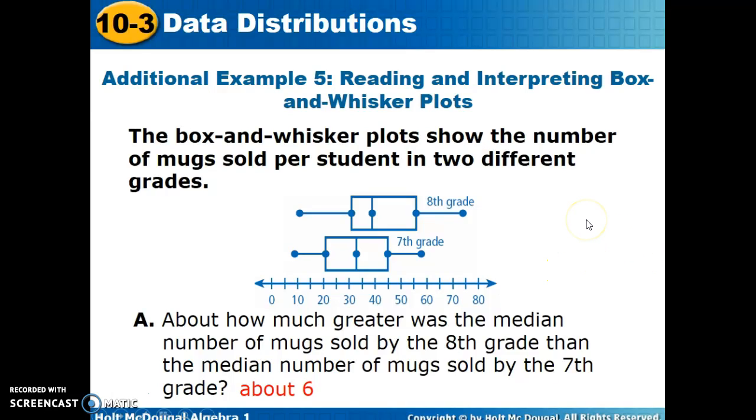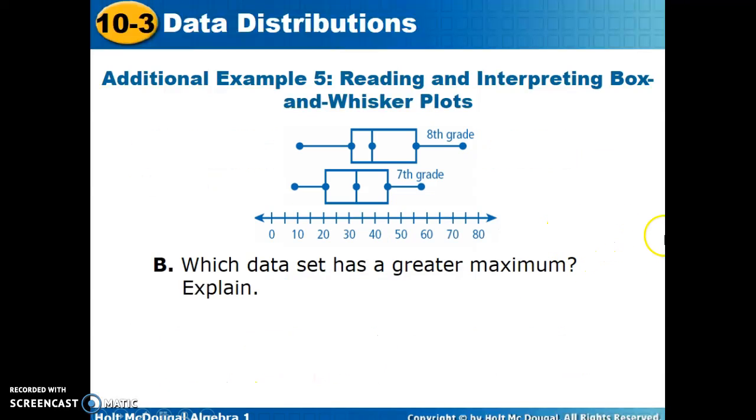So the box and whisker plots show the number of mugs sold per student in 2 different grades. So we're going to read and interpret this box and whisker plot. So we're looking at the 8th graders versus the 7th graders. About how much greater was the median number of mugs sold by the 8th graders? Here's our median. Then the median number of mugs sold by the 7th graders. And we can see that's a difference of about 32 to 38. So they came up with a difference of 6.